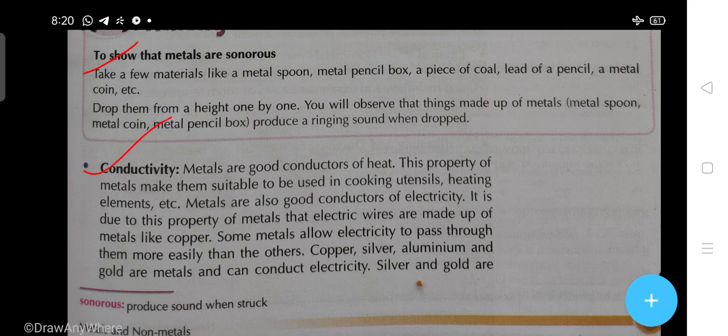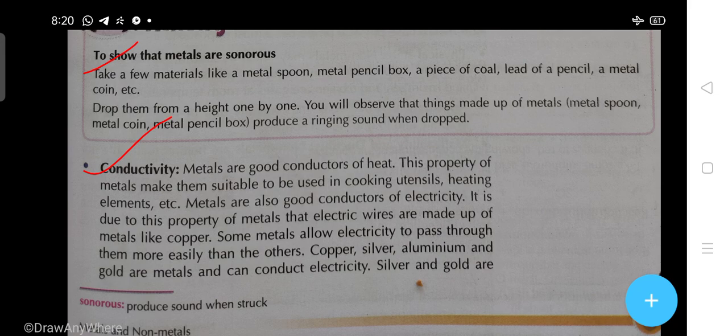So very simple. Now the conductivity. Students, conductivity means that which can conduct electricity and heat. What? Metal. So in conductivity, metals are good conductors of heat. This property of metals makes them suitable to be used in cooking utensils and heating elements, etc. Metals are also good conductors of electricity.